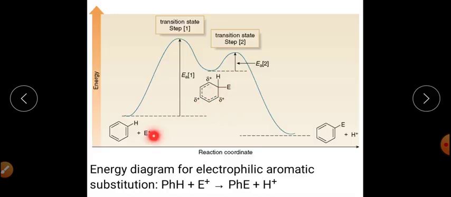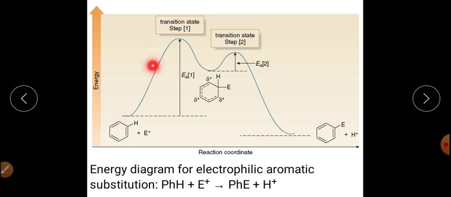And if we are particularly talking about the energy profile diagram for a common aromatic electrophilic substitution reaction, it will be, this is your aromatic system, this is the benzene ring, and this is your electrophile. This electrophile is attacking the benzene ring, and this is forming the product. E stands for the electrophile, and H positive will be replaced. This is the energy profile diagram.